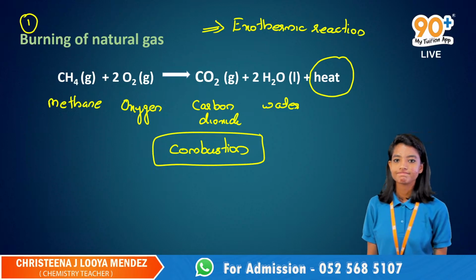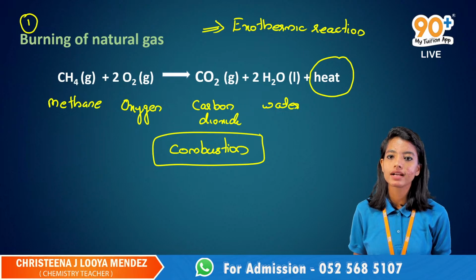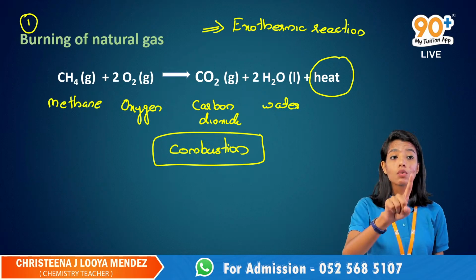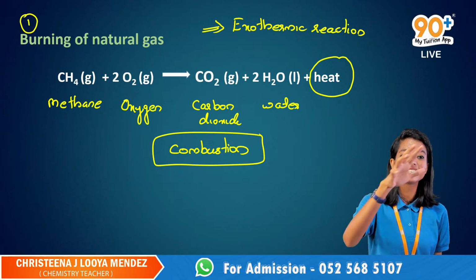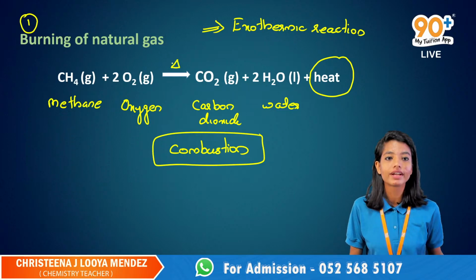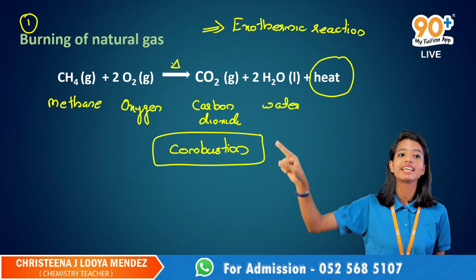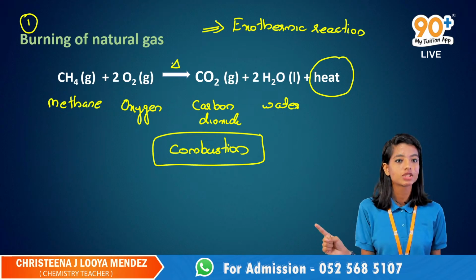Ma'am, instead of heat, we can put a triangle symbol above. No, the heat energy is liberating over here. If you put a delta symbol over here, that means they are absorbing the heat energy and you are representing an endothermic reaction, not an exothermic reaction.